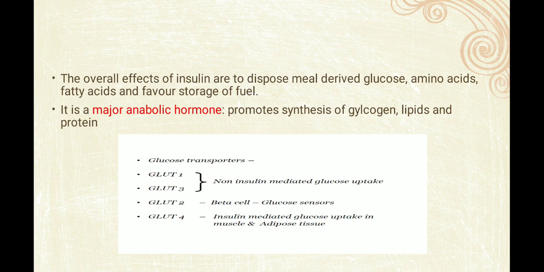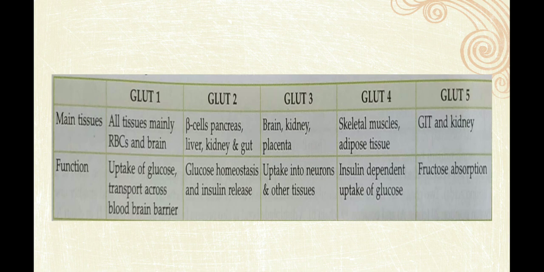These are the transporters through which glucose goes into a particular cell. GLUT 1, 2, 3, 4, of which GLUT 1 and 3 are non-insulin mediated glucose uptake, while GLUT 4 is insulin mediated. Now GLUT 1, 2, 3, 4, 5 and main tissues.